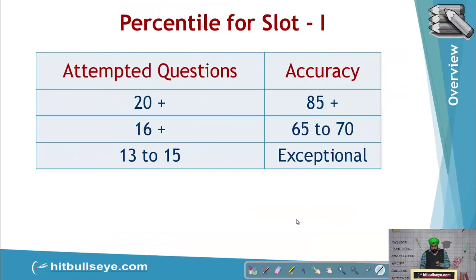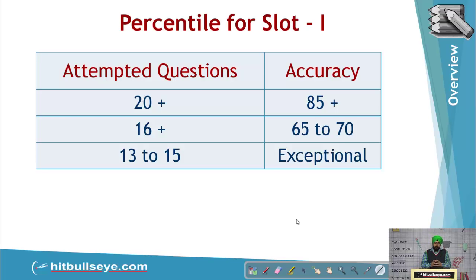Now students, based on this, if I try to analyze as discussed with our team, the percentile for slot 1 that we expected: there was a top league of students, the students with 99.5 percentile, who ideally attempted 20 plus questions with 85 plus accuracy.